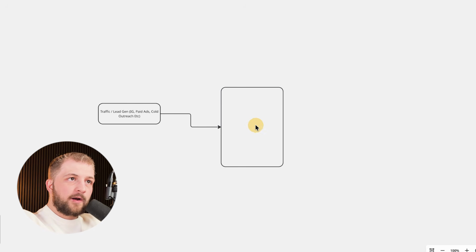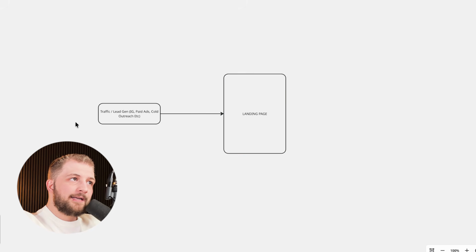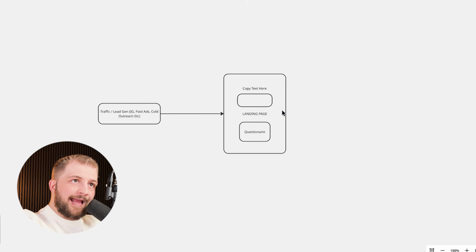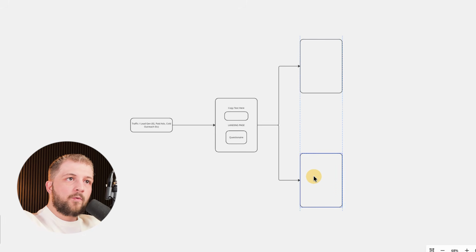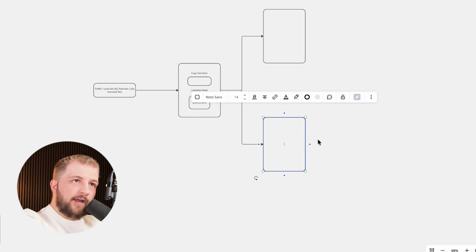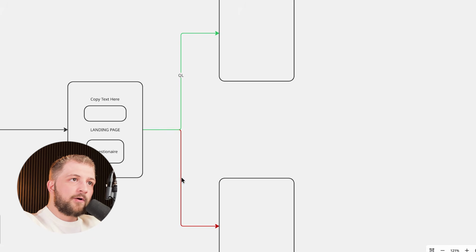So first things first, we're going to want to push all of these people into a landing page. Then on this landing page, we're going to want to have some kind of VSL. We're going to want to have some kind of copy text here. And then we're going to want to have a questionnaire. Then based on the application results, we are going to decide what to do with these models.